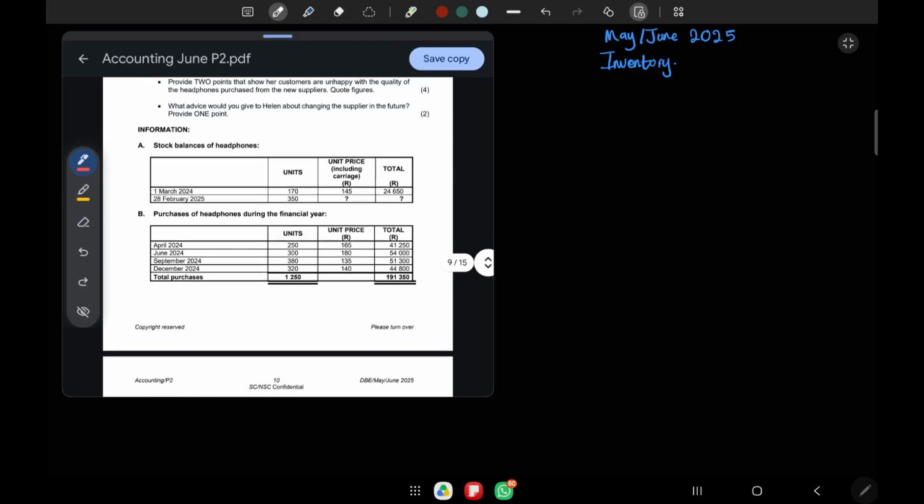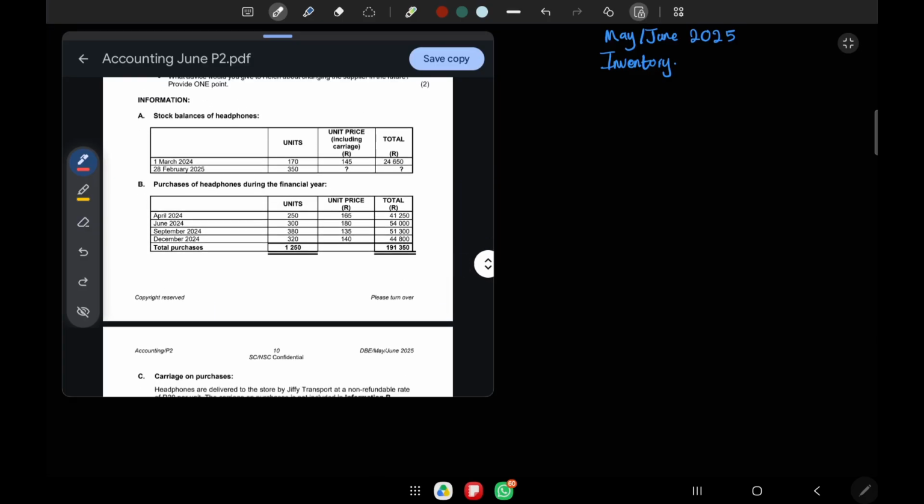Okay, so we have our information. In information A, we have stock balances for headphones. On the 1st of March 2024, this is our opening stock. We had 170 units, then unit price including carriage. Okay, that means you don't have to include carriage when dealing with these units and that unit price. It's already there. Don't forget that.